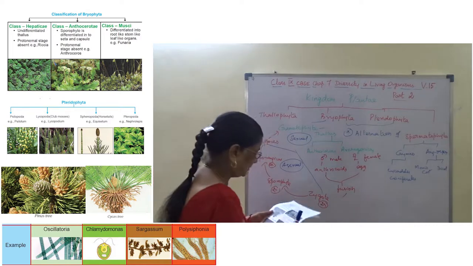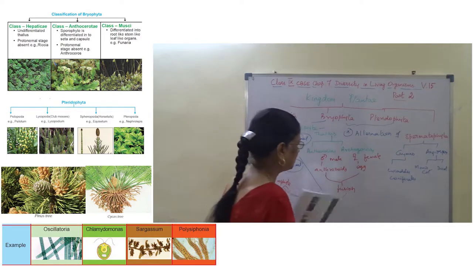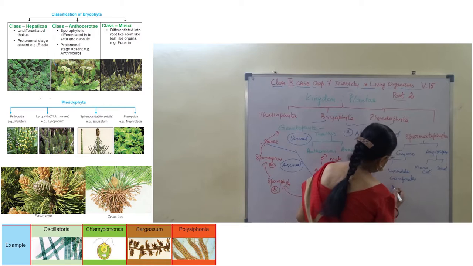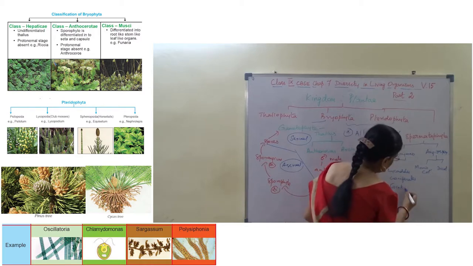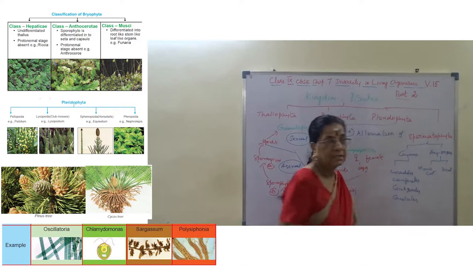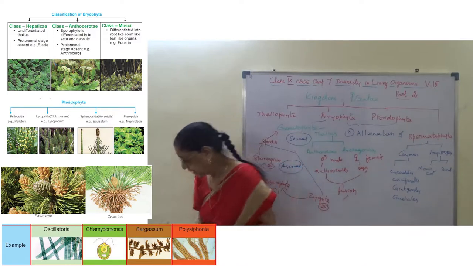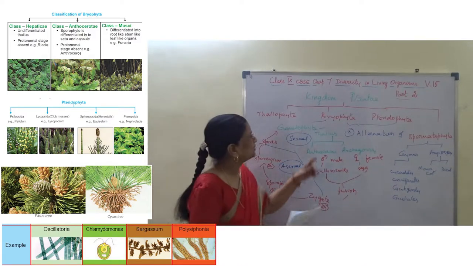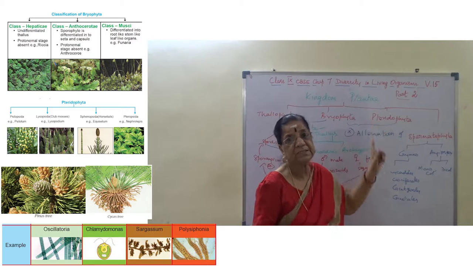Cycadales, coniferales, ginkgoales and gnetales. Ginkgoales and gnetales. Here the G is silent in gnetales. Okay, same way as we say pteridophyte, the P is silent.